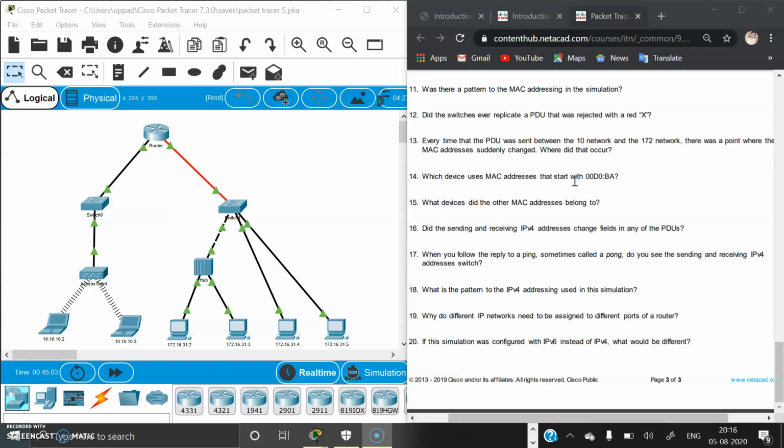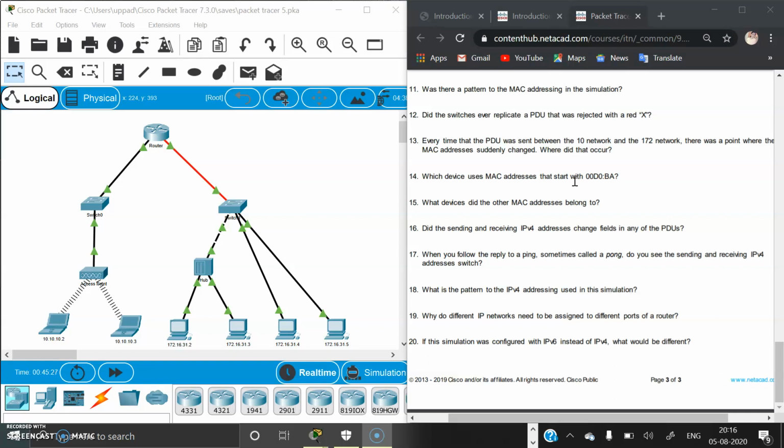And the 18th question is completed, and the 19th question is, why do different IP networks need to be assigned to different ports of a router? Because the function of a router is to interconnect different IP networks. So different IP networks need to be assigned to different ports of a router.